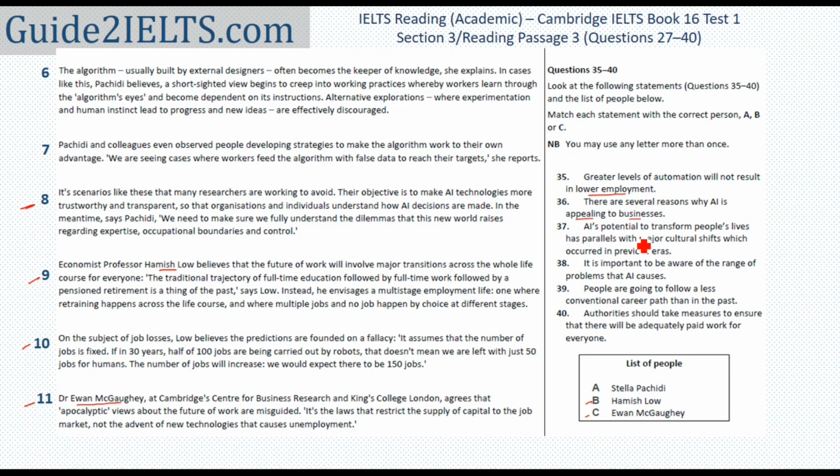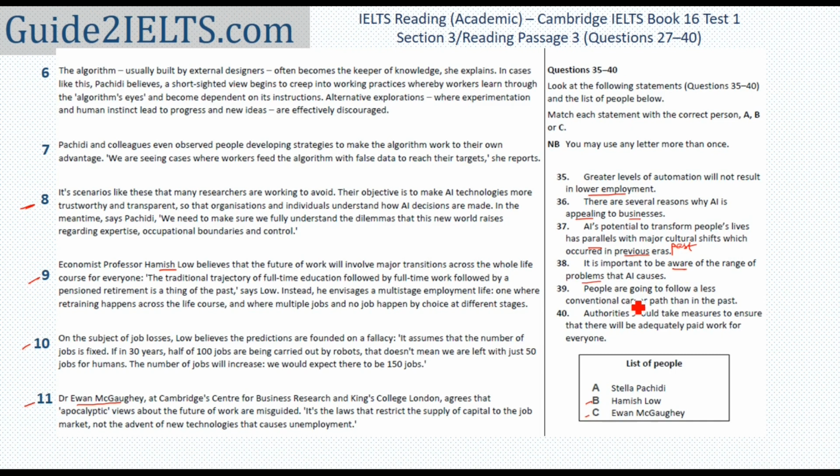The reasons for it. AI's potential to transform people's life has parallels with major cultural shifts which occurred in previous eras. Previous eras would be history or past. Cultural shift could mean changes in society, maybe changes in lifestyle. I'll keep that in mind. Comparison of past to present. It is important to be aware of the range of problems that AI causes. We need to know what problems are possible.